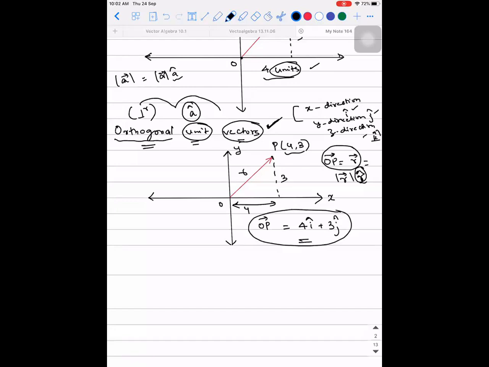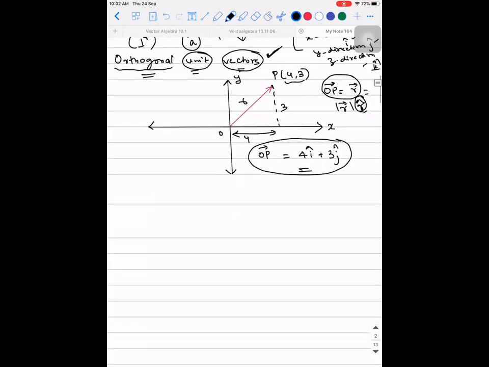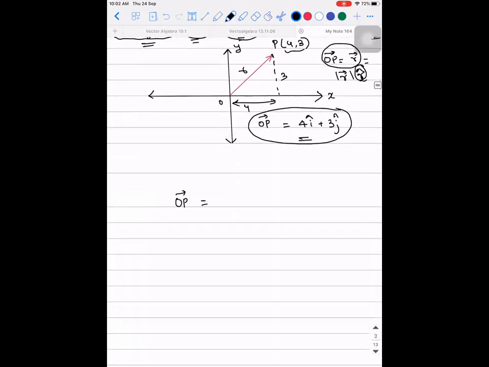Instead of drawing this ray diagram always, from next time onwards, if I give you OP vector equal to minus 2 i cap plus 3 j cap, and ask you to draw the ray diagram, will you be able to draw? Yes, sir. So what did I give you? What vector is given to you? That is a position vector. So look at the coefficient of i cap. The coefficient of i cap is what? -2. The coefficient of j cap is 3. So which quadrant does it belong to? Second quadrant.